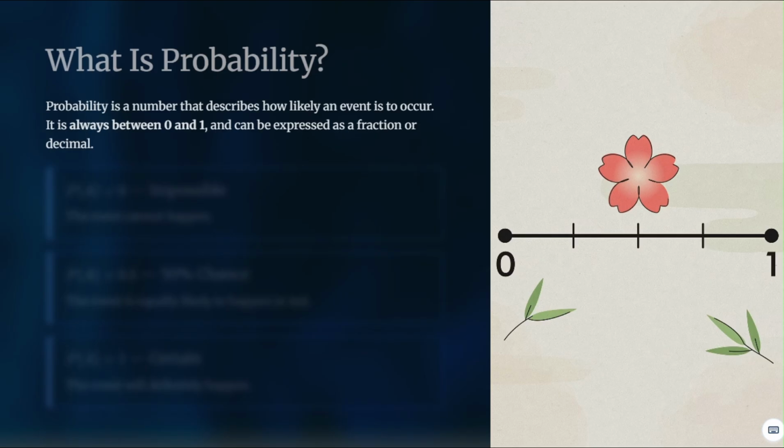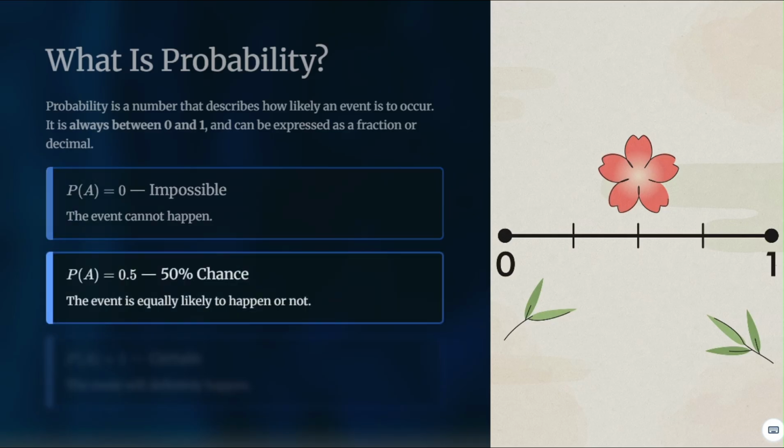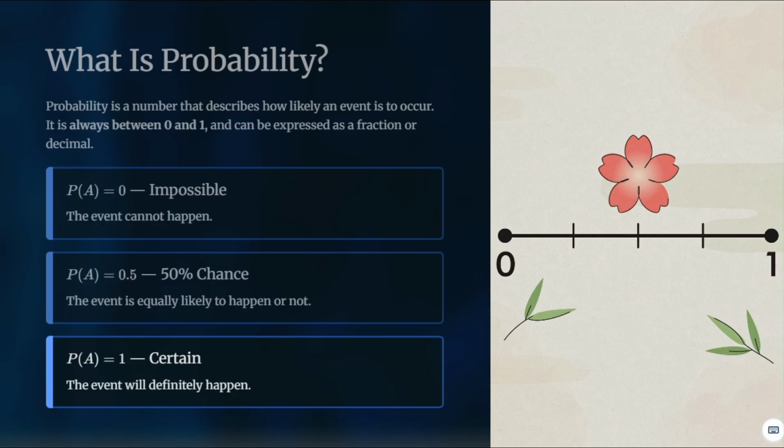Probability is a number that describes how likely an event is to occur. It is always between 0 and 1 and can be expressed as a fraction or decimal. If an event is impossible, the probability will be 0. If the event is equally likely to happen or not, it will have a probability of 0.5. And if an event will definitely happen, its probability will be 1. That's what we call a certain event.